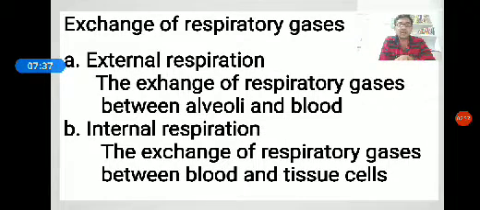Then, the transportation of respiratory gases. The respiratory gases like oxygen and carbon dioxide are transported by blood from the lungs to the cells, and vice versa. The transportation of oxygen, first one, how is it transported? Hemoglobin is a respiratory pigment present in the RBC which has great affinity towards oxygen. It transports about 96% of oxygen.